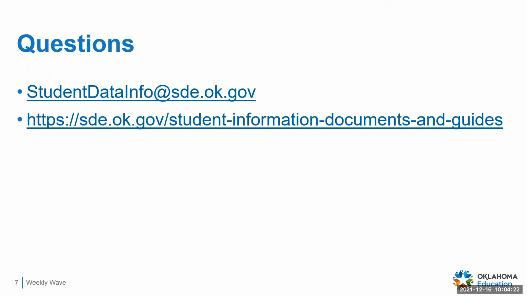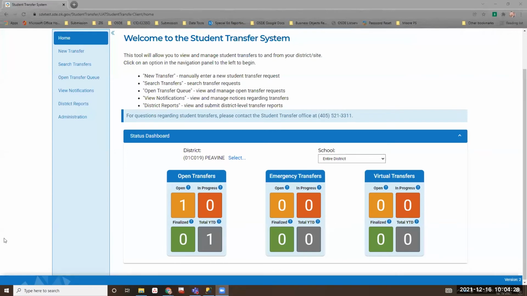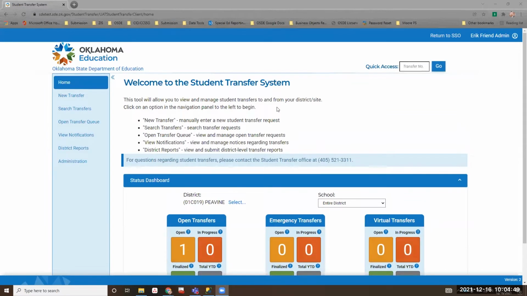I am going to demo the transfer tool. I am not going to show absolutely everything in here. Because of FERPA, we're not going to show all the students. I was reviewing the data that's feeding this right now, and it's from last year, so I'm sure that there are lots of students that are still active, and so I'm not going to go through everything here, but I will show you kind of what it looks like.